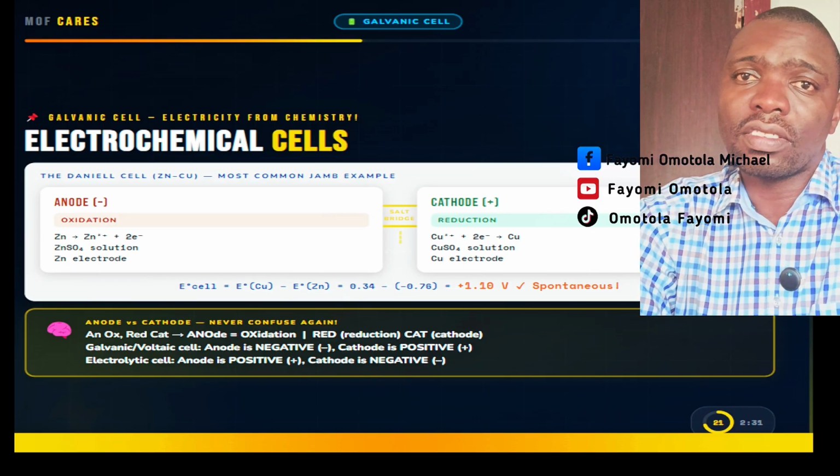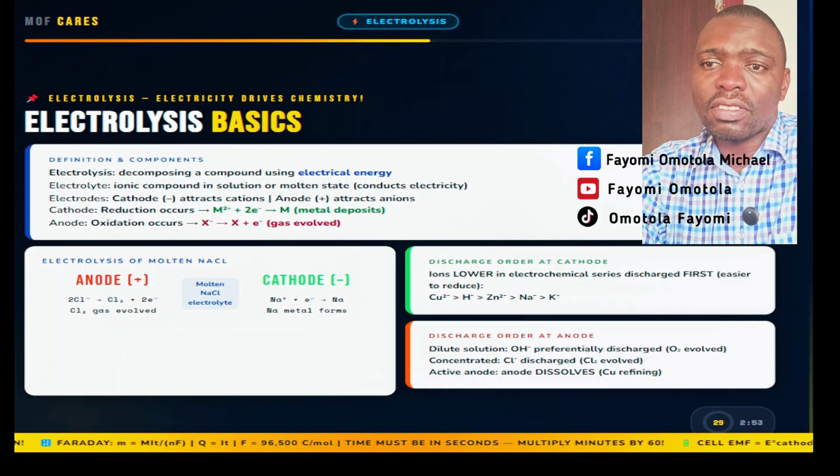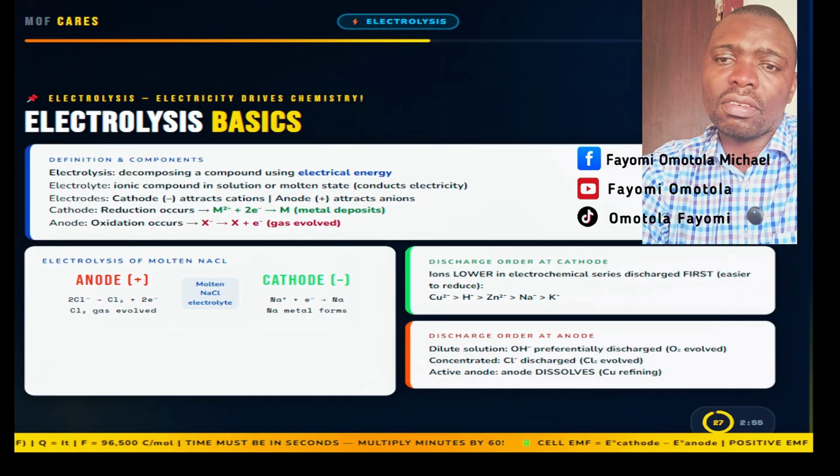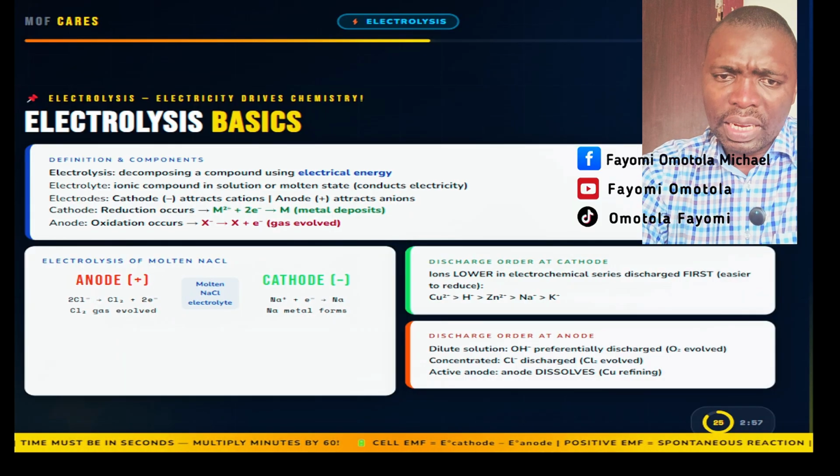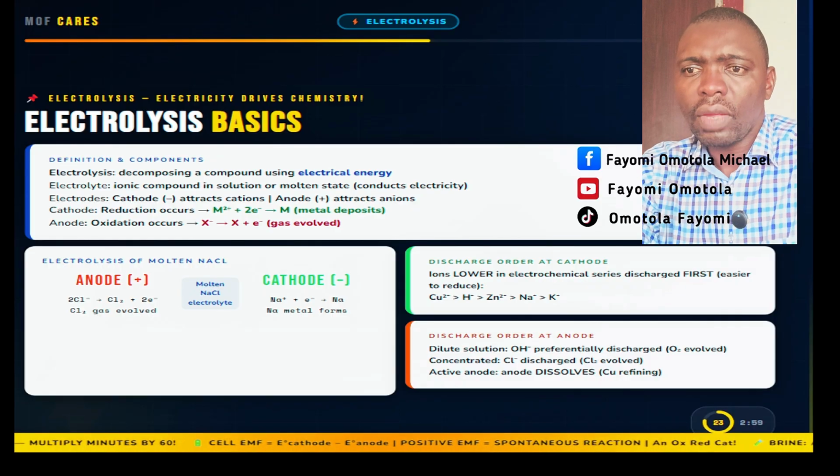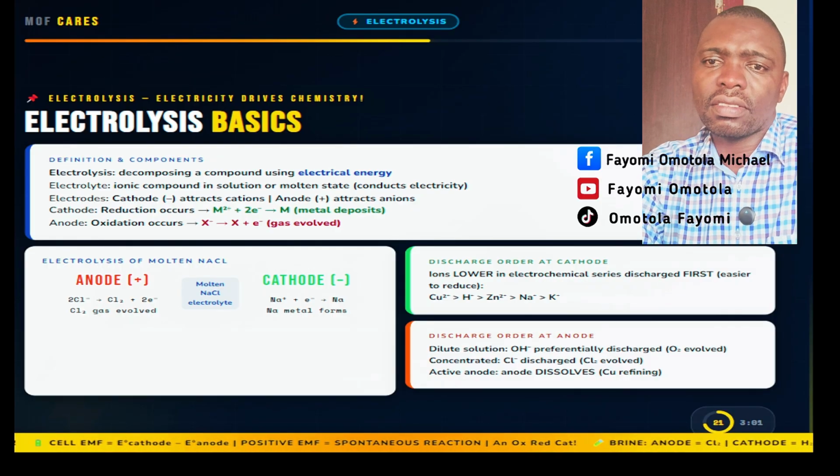JAMB tests this distinction. Electrolysis is the reverse of a galvanic cell. Instead of chemistry producing electricity, electricity drives chemistry. This is how we extract metals, plate surfaces, and manufacture industrial chemicals.